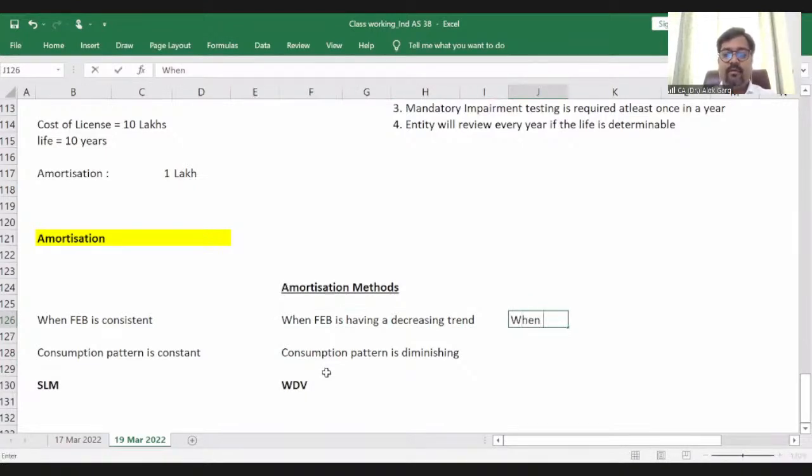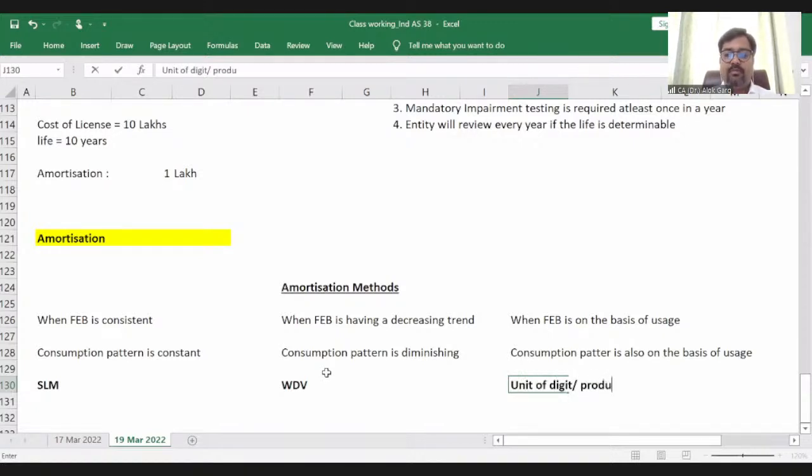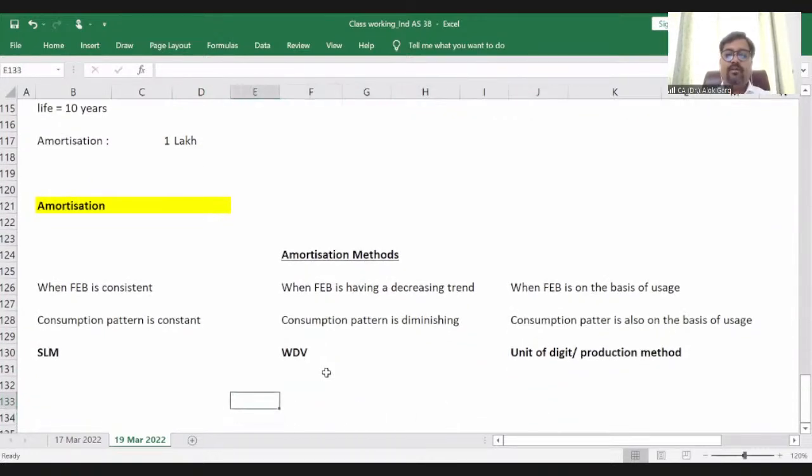When future economic benefit is on the basis of usage, we can say that the consumption pattern is also on the basis of usage. Then which method is more appropriate? Unit of production method. So these are the amortization methods, right?